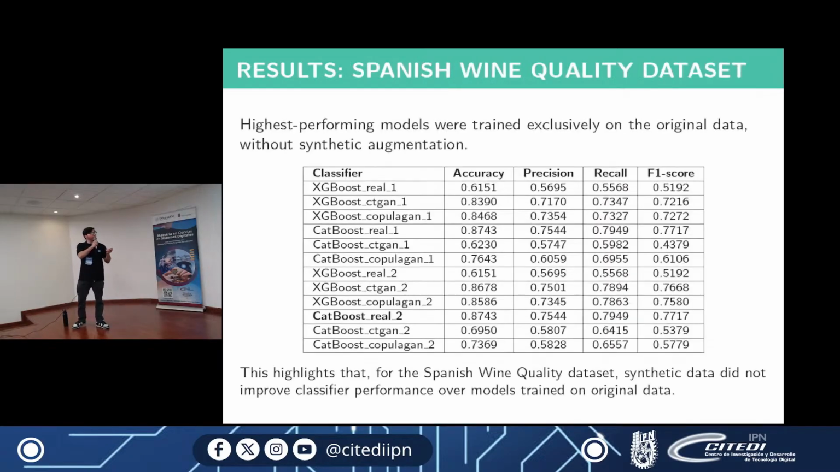Now we have the second dataset, which is the Spanish wine quality dataset. Here we can see that the best result was the real data. So the synthetic data wasn't able to improve the results. In this case, our project wasn't able to improve the results using synthetic data. So that's the result for this dataset.